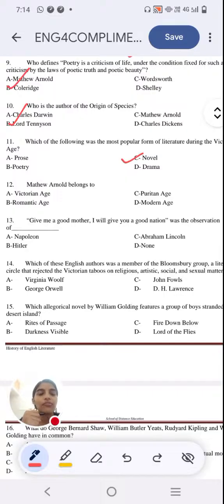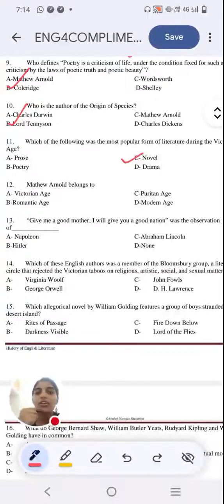Because even if we take the most famous novelists, we have Charles Dickens, George Eliot, Thomas Hardy, William Makepeace Thackeray. These are just a few of the names that immediately come to our mind when we think about the Victorian age. And that is why the novel was the most popular form during that time.